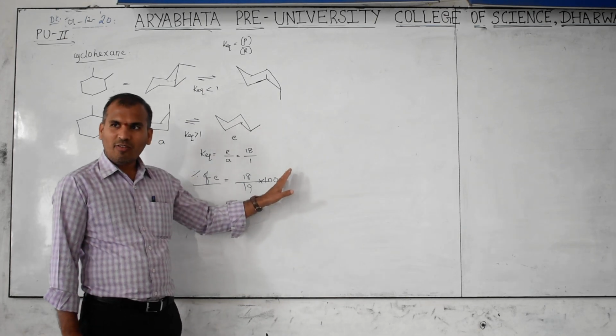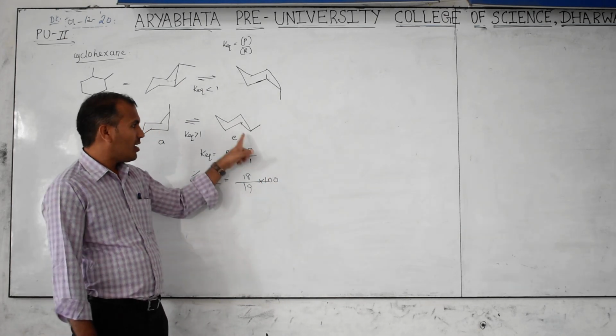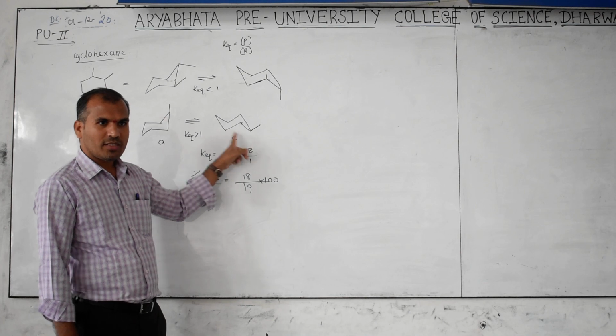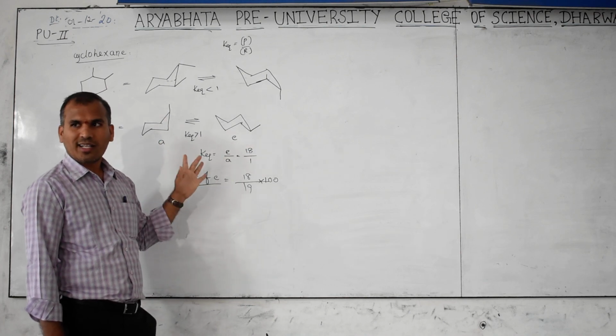So, it is 95% nearly, then it is the major form. This is the minor form. Got the concept?